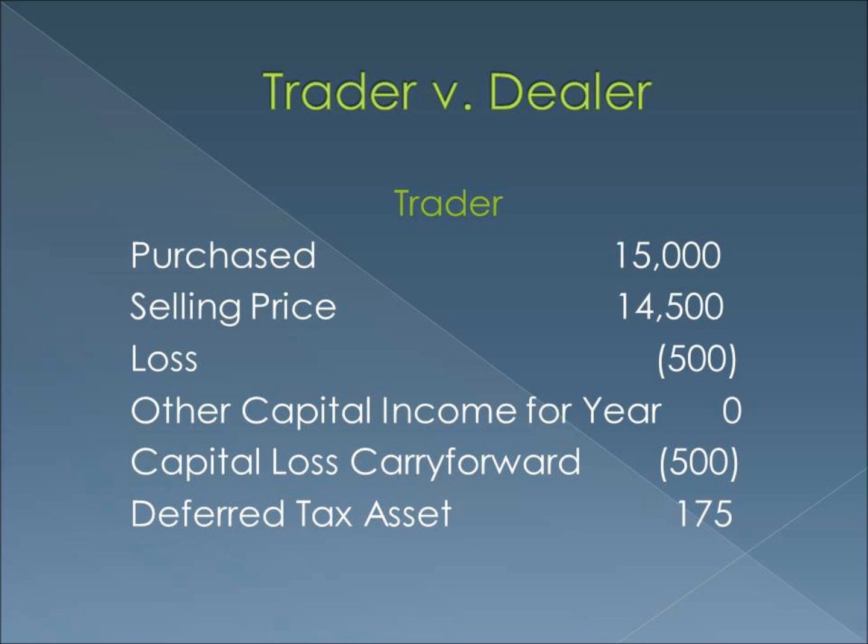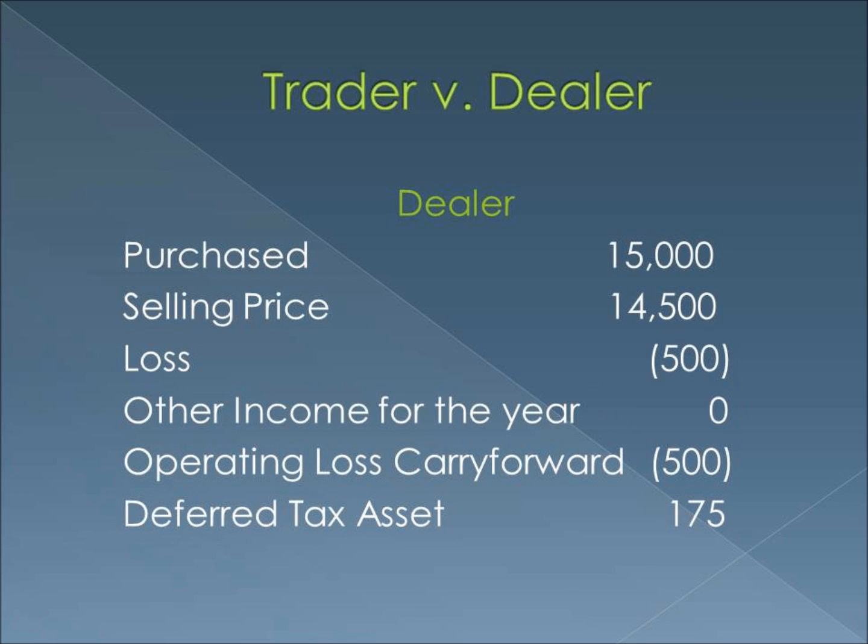Company M&O holds its securities for investment. This is the first year of business for Company M&O. At a future date, M&O sells the securities at a loss of $500. This is a capital loss which, for tax purposes, can only be offset by capital gains. If no capital gains exist, the $500 creates a capital loss carry forward, which results in a DTA.